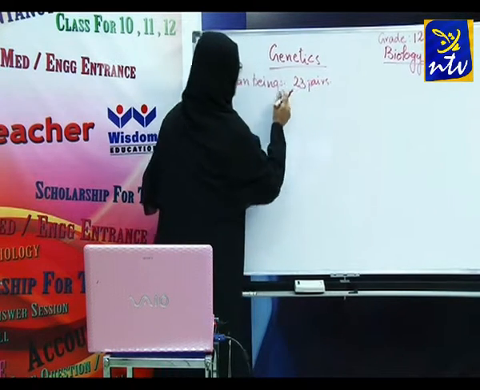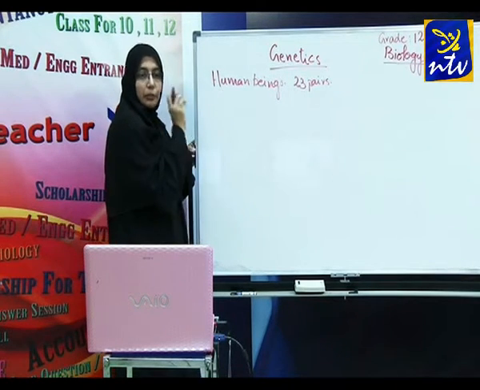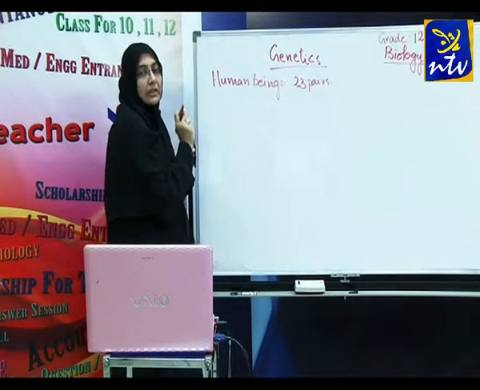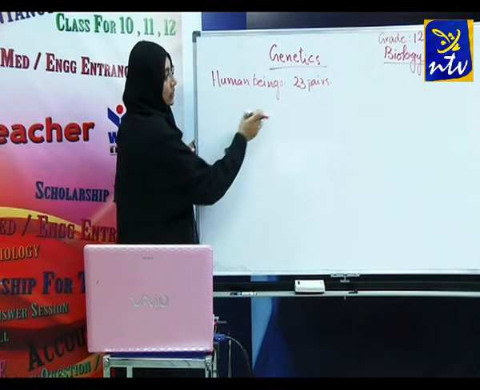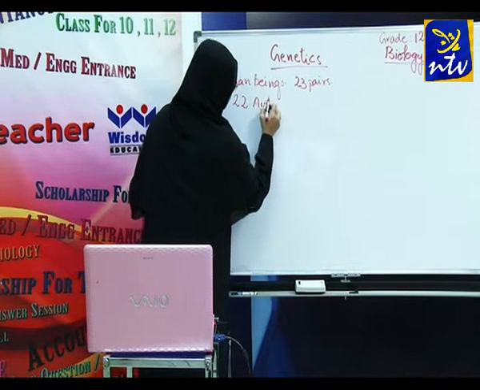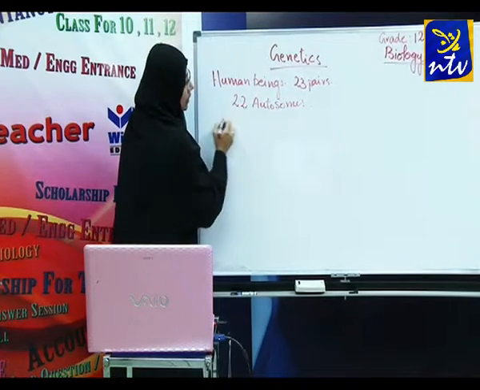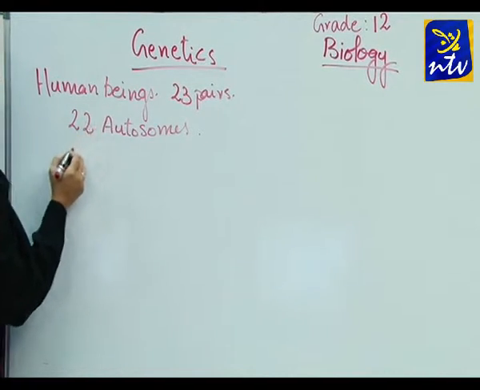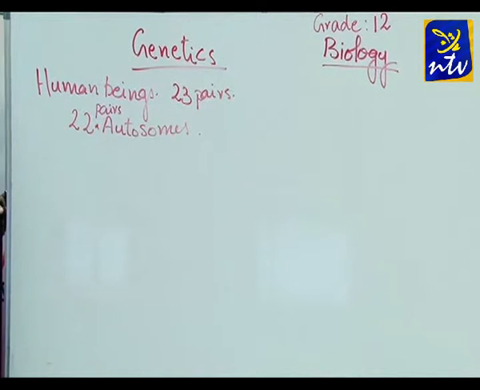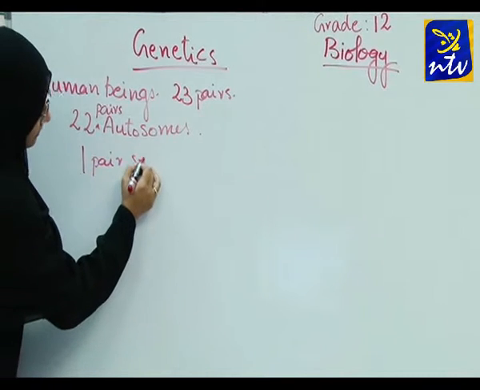In these 23 pairs, we have 22 pairs of autosomes and 1 pair of sex chromosomes.